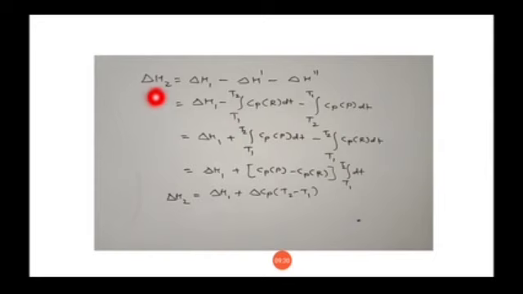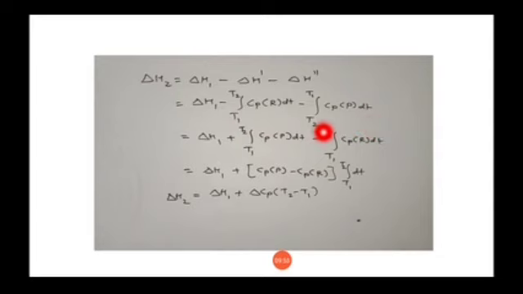That is, delta H2 is equal to delta H1 minus delta H dash minus delta H double dash. So substituting the values, it will be delta H1, this is the value of delta H dash, that is integration T1 to T2 Cp of reactants dT, and that is the value of delta H double dash, that is integration T2 to T1 Cp of products dT.